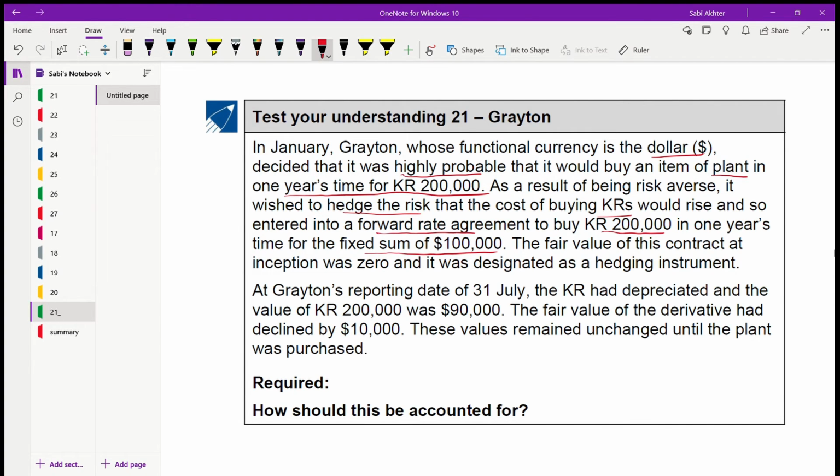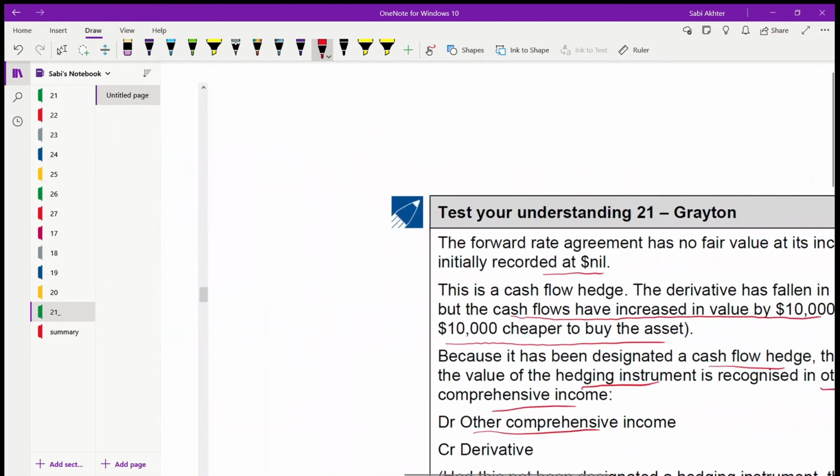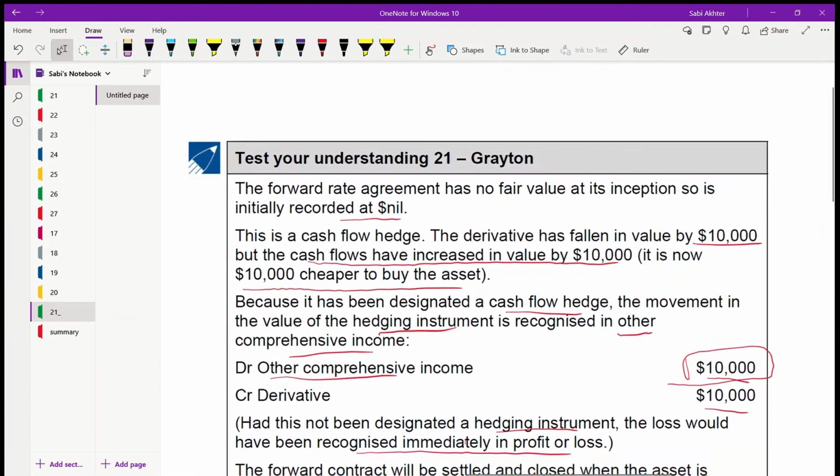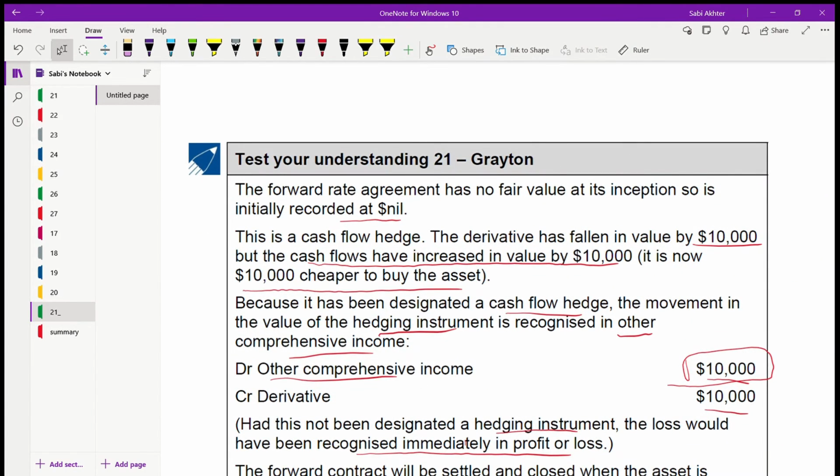At the company's reporting date, 31st July, the currency had depreciated and the value of this was 90,000. The fair value of the derivative had declined by 10,000. That means the forward contract. This value remained unchanged until the plant was purchased. How should this be accounted for? This is very similar to question number 20, except this is a non-financial asset. That's the only difference.